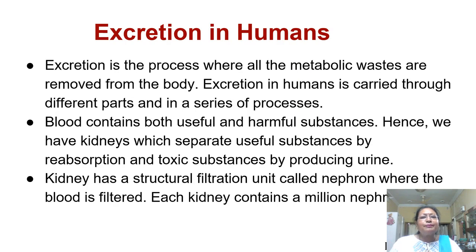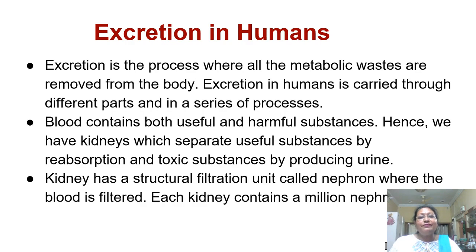Now, excretion is a process where all the metabolic waste is removed from the body. Excretion in humans is carried out through different parts and in a series of processes. Blood contains both useful and harmful substances. Hence, we have kidneys which separate useful substances by reabsorption and toxic substances by producing urine.